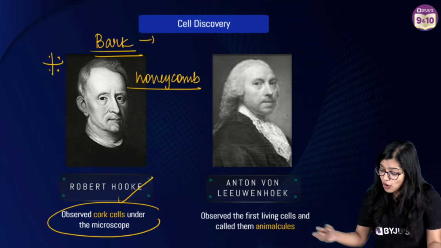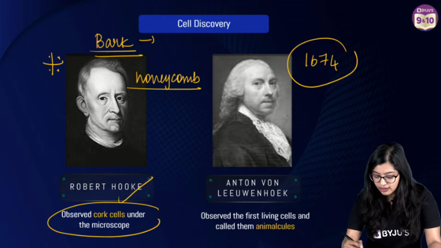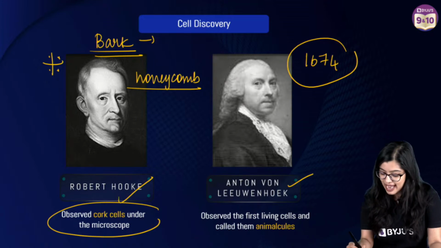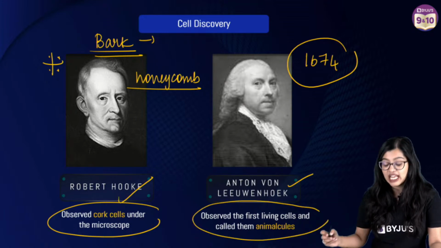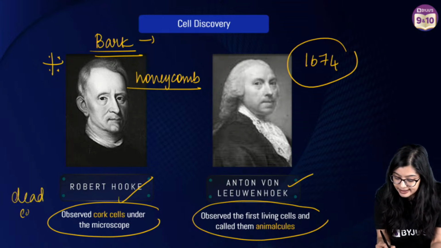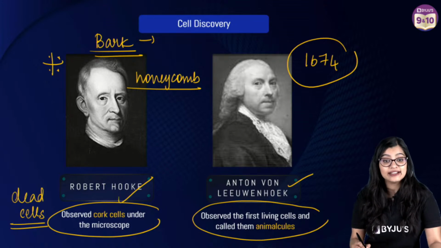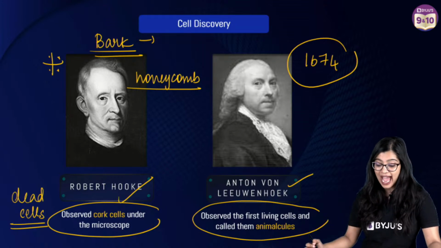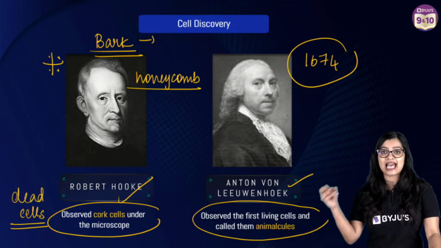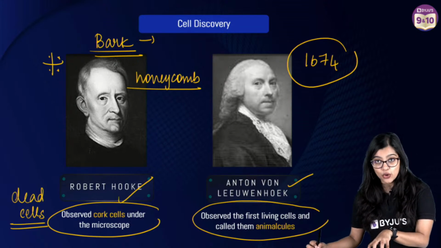Much later, in 1674, Anton van Leeuwenhoek, a very enthusiastic scientist, was the one who observed living cells. Understand that these cork cells are dead cells. On the other hand, the first living cells were discovered by Anton van Leeuwenhoek. He saw them moving around, which is why he called them animalcules. These are the important scientists that you need to know about.